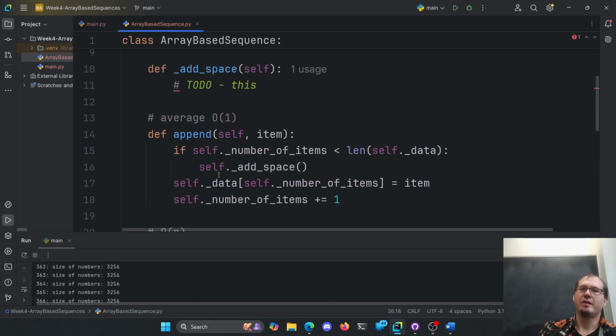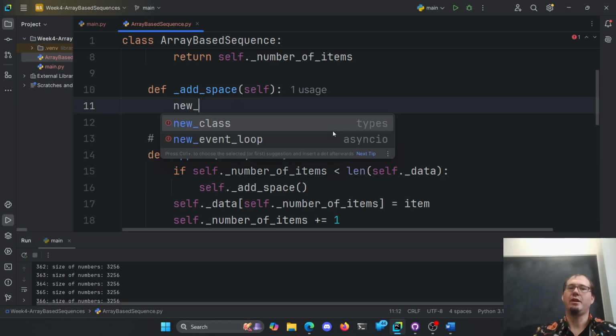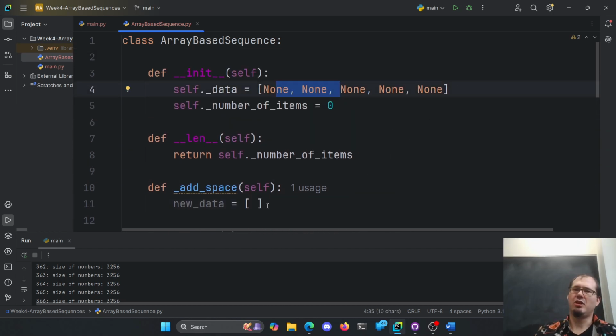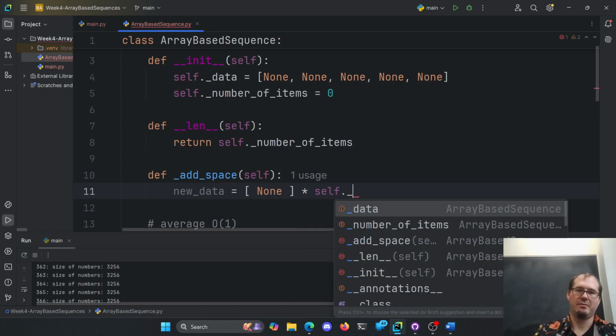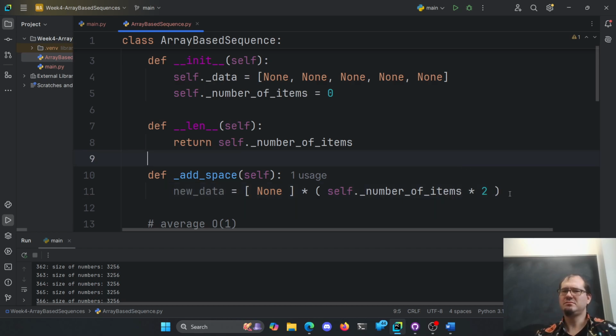So, all right, so we've got our array-based list here. Now we haven't figured out the resizing, so let's do that. So to add space, we need to go double, right? So when we're adding space, we're going to make a new array here. So we want new data equals a list here. Now, getting none, none, none, none, none is a little awkward here. So what you can do, I'm pretty sure this is the right syntax, we say none times, we want self.number of items times 2. And let's force that order of operations. I think that matters. I'm not really sure. Probably will work either way. That's probably redundant, but that's fine. Nothing wrong with putting it in parentheses, right?